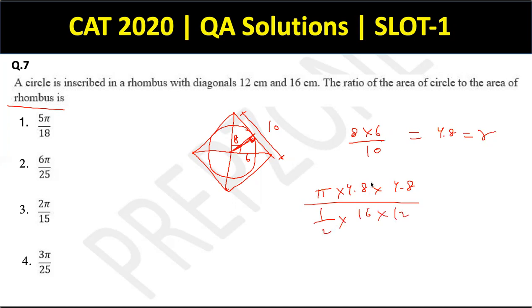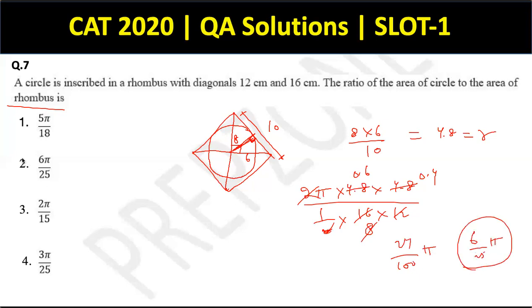If we cancel these things out, this 2 goes up. This divides at 8. This divides at 0.6. This divides at 0.4. So this comes out to be 0.24 pi, which is 24 upon 100 pi, which is 6 by 25 pi. So this has to be my answer, which is option number 2.